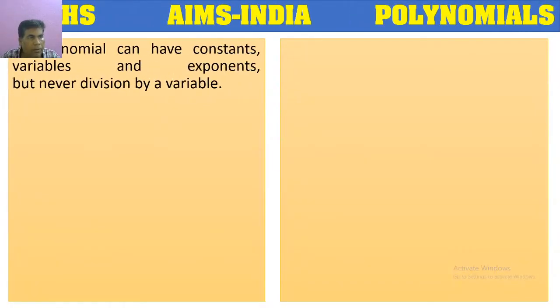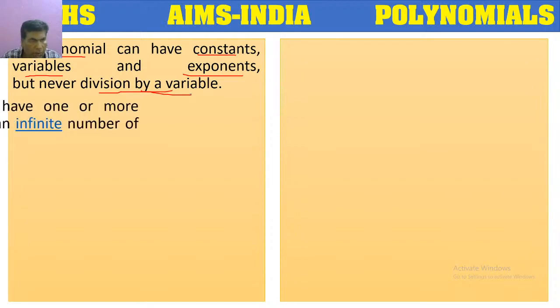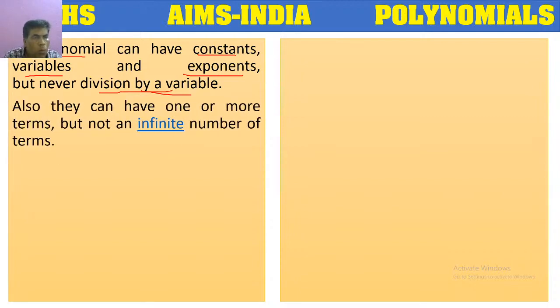Let's go to the next slide. So just now we have told, a polynomial can have constants, it can have variables, it can also contain exponents, but never division by a variable. Addition, subtraction, multiplication, all are allowed, but division by a variable is not allowed. A polynomial can have one or more terms, but the number of terms should be countable. Then only it is considered as a polynomial.